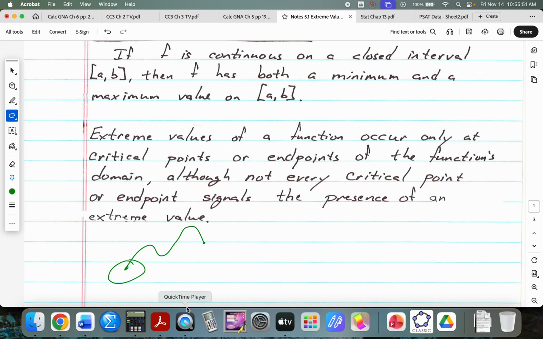This is the location of the absolute minimum. This is the location of the absolute maximum. Here we have, what are we going to have at these points? Local mins and local maxes. And at this endpoint, depends on which textbook you use as to whether they call that a local minimum or not. Some books say yes, some books say no. College Board avoids it by always making these the right kind of intervals.